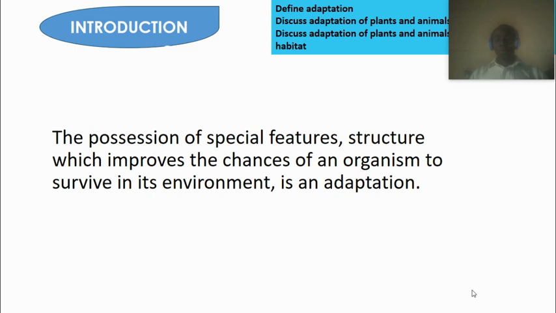Now, in form of introduction, actually, adaptation has to do with the ability of organisms to possess some special features, special characters, special structures on their body. It can be the type of their mouth, their legs, their fur, the color of the fur on their body that actually help them to survive in a particular area where they live.